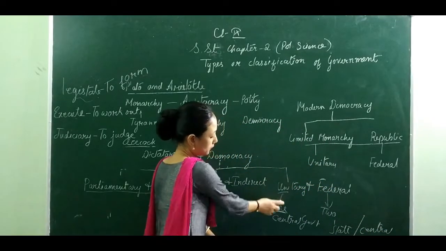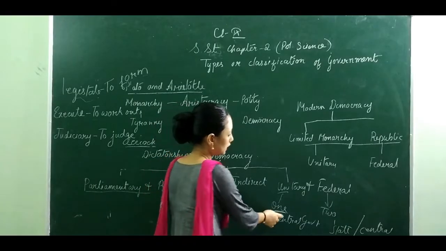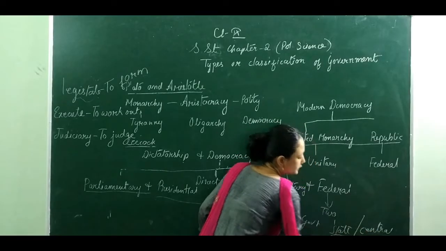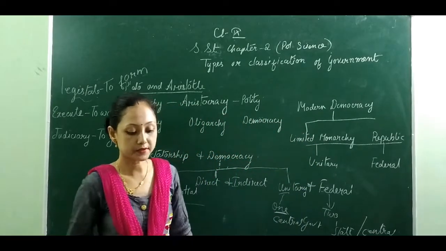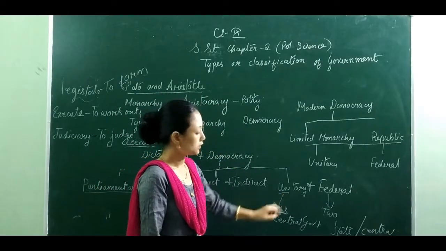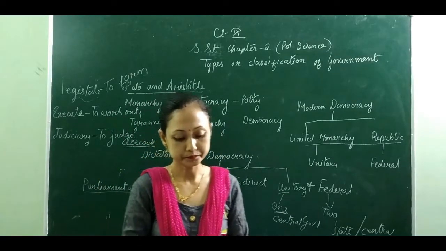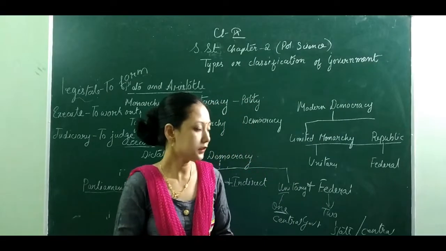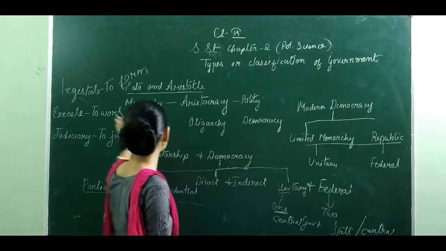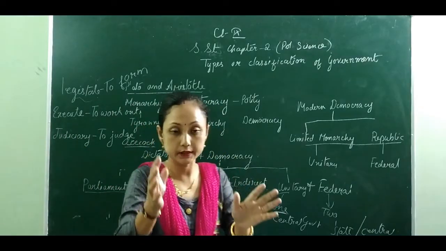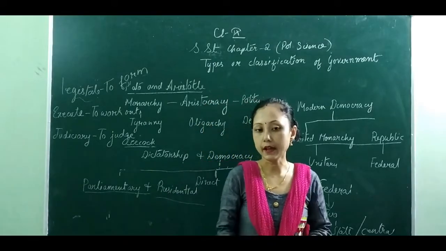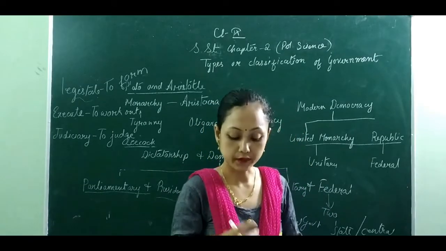In a unitary form of government, we have one government. Another one is the federal form of government, where we have the state government and the central government in two forms. Now, let's discuss first of all the unitary form of government. The unitary form of government is a very strong government, because here all the decisions, all the legislature, the executive and the judiciary are collectively responsible to that particular central government. That's why we find that a unitary form of government is very strong.